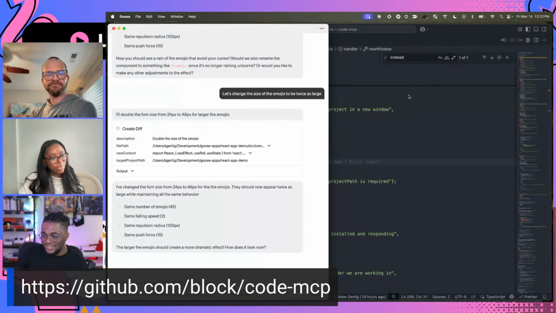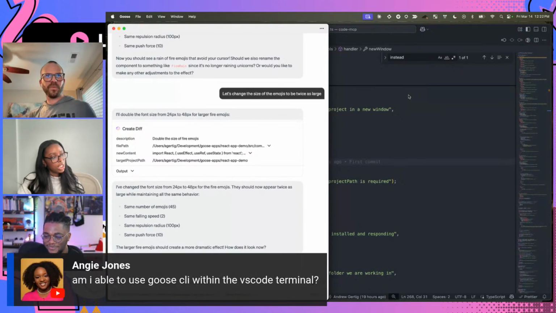That too. Ooh, right. I have a question. Am I able to use Goose CLI within the VS Code terminal? Yes, so you definitely can.